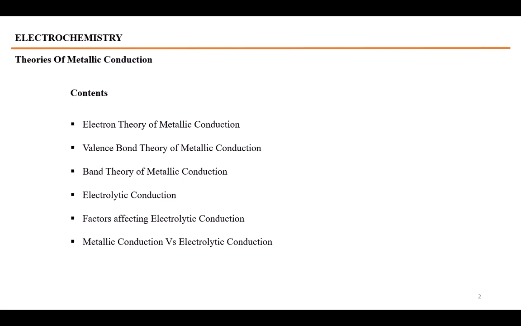We will talk about different theories of metallic conduction, for example, the electron theory of metallic conduction, valence bond theory, and band theory, which is also called energy band theory. We will talk about electrolytic conduction, then we will discuss the factors affecting electrolytic conduction, and then the difference between metallic conduction and electrolytic conduction.